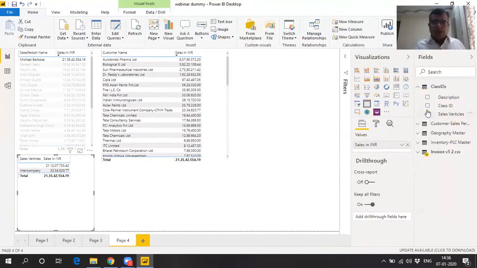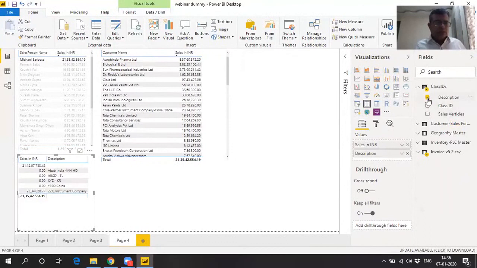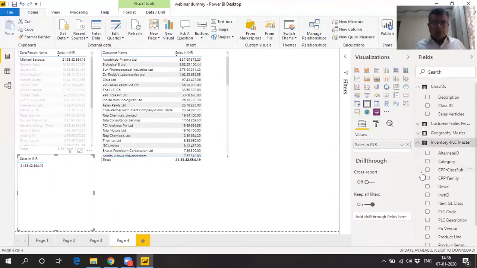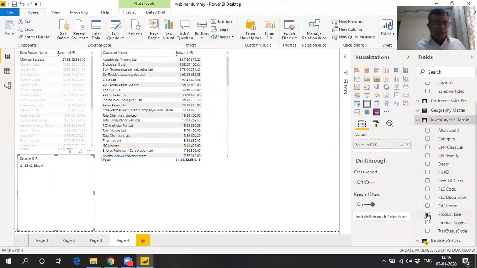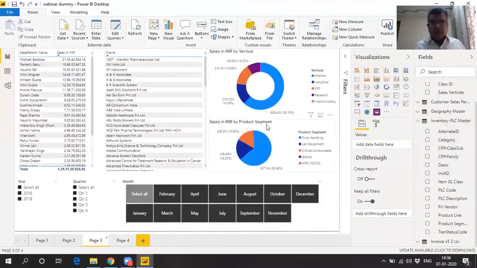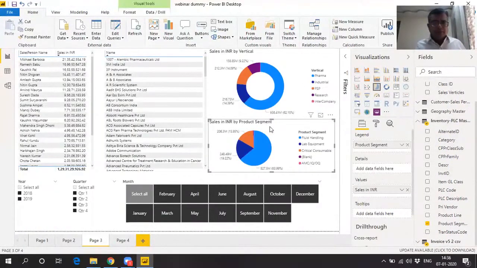I think the sales categories need to be selected, there is some issue with the category. So biopharma and okay, so category is here: inventory, sales vertical and product segment. Pick up the product segment and category.